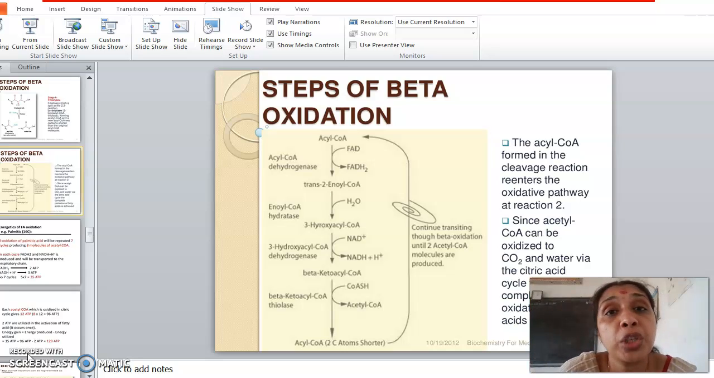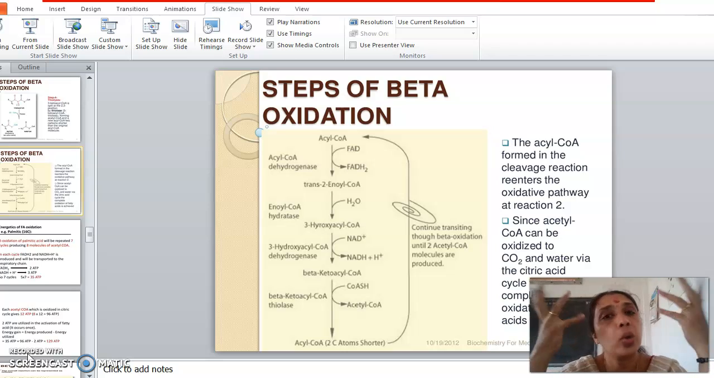Because fish contains a lot of polyunsaturated fatty acids. So what is the importance? What's the significance of unsaturation? What is the importance of double bonds present in a fatty acid? How do they protect the body?